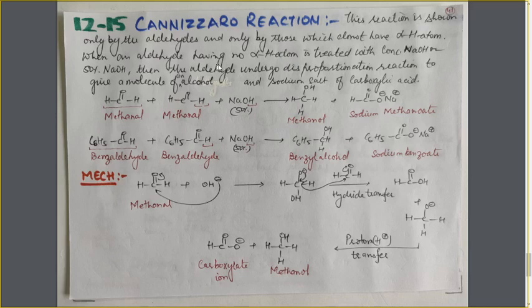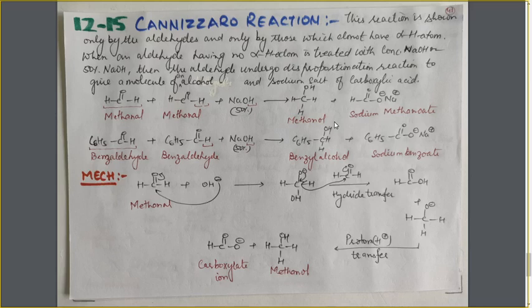So when these aldehyde which is not having the alpha H atom is treated with concentrated NaOH or 50% NaOH, then these aldehyde undergo disproportionation reaction to form a molecule of an alcohol and sodium salt of carboxylic acid.